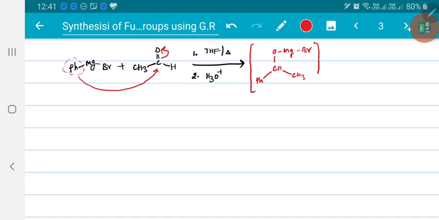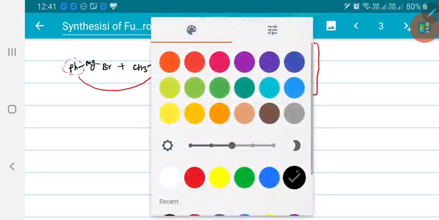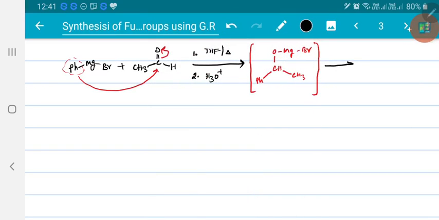This is the intermediate obtained, which on hydrolysis gets hydrolyzed. On hydrolysis, this bond cleaves, adding H over oxygen and OH towards magnesium, because oxygen gets partial negative and magnesium gets partial positive. Because of partial negative, H plus is attracted here. Because of partial positive, OH minus is attracted. So it leads to product formation. The obtained product will be Ph-CHOH-CH3.